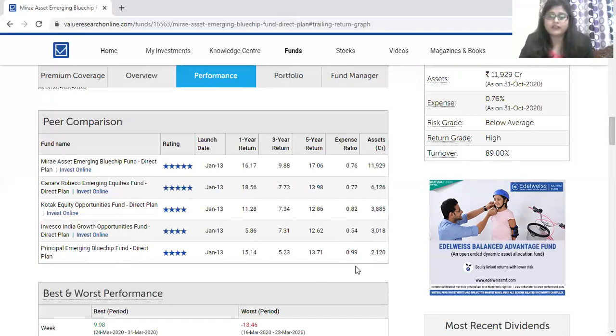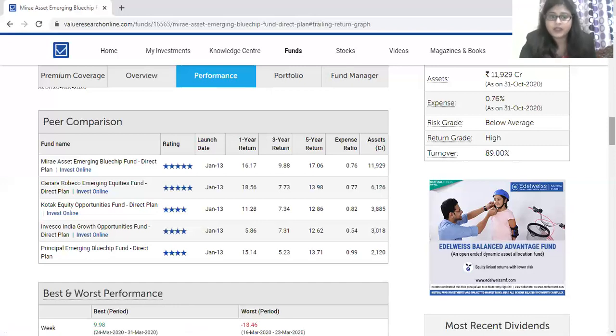If we go to the asset allocation part, the Mirae Asset Emerging Blue Chip Fund Direct Plan has the highest asset allocation, which is much higher in comparison to other peer mutual funds introduced in the same year. Similarly with the expense ratio, the Mirae Asset Emerging Blue Chip Fund has a really low expense ratio in comparison to other peer mutual funds.